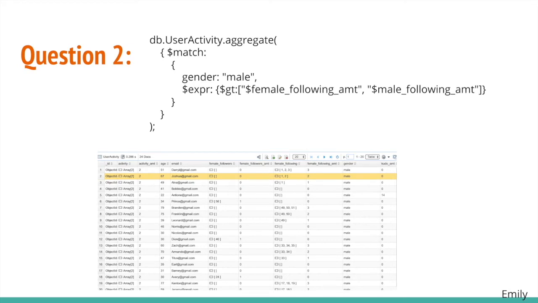For our query, we used MongoDB's aggregation framework, and we used the match operation to find the documents that match the specified conditions, which are gender is male and female following amount is greater than male following amount. Female following amount and male following amount represent the number of female users and male users followed by the user respectively.